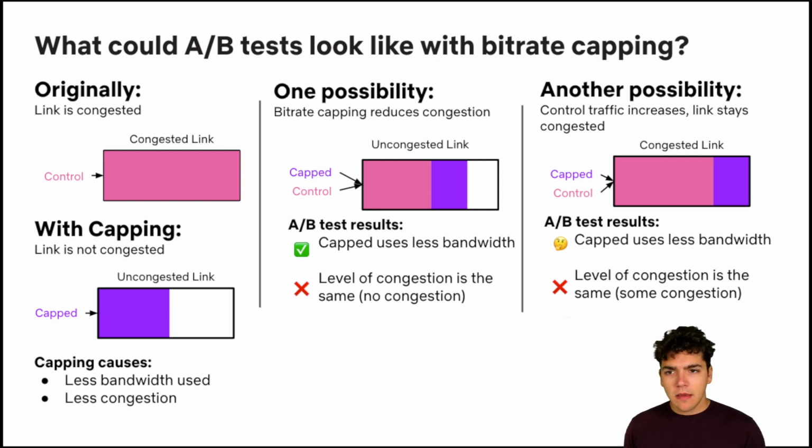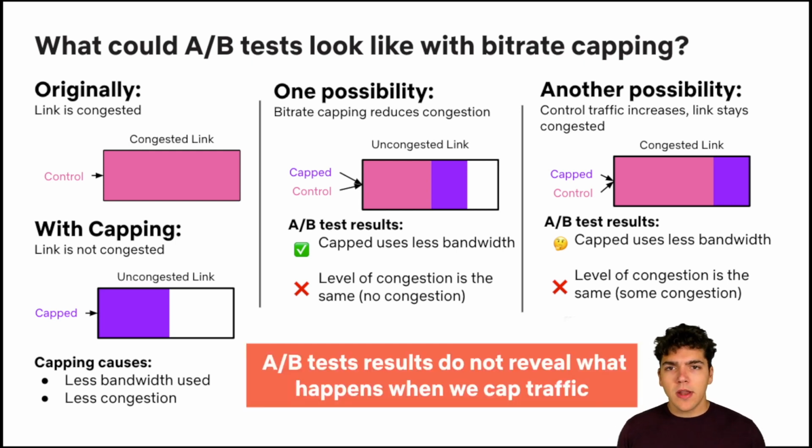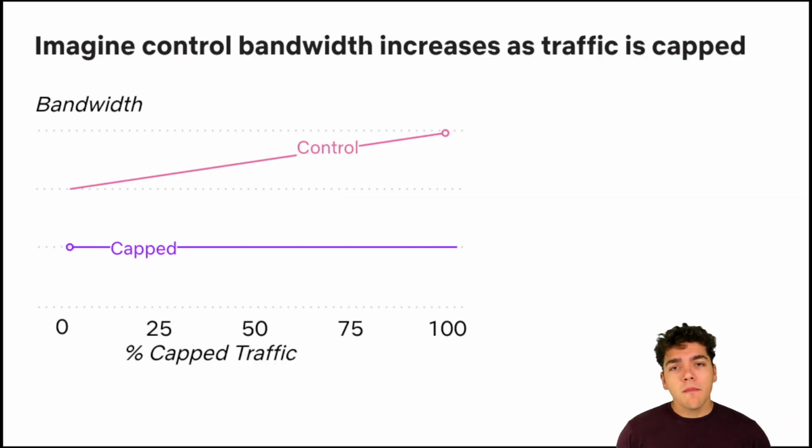So in both of these A/B tests, we haven't really figured out what happens when we do bitrate capping. We've totally missed the impact of congestion, and this is because of the interference between the treatment and control. But we do want to measure what happens when we cap traffic, so now let's introduce a bit of formalism to help with this. So let's imagine we're back in this setting where the control traffic is going to use up whatever free bandwidth is available from the capped traffic.